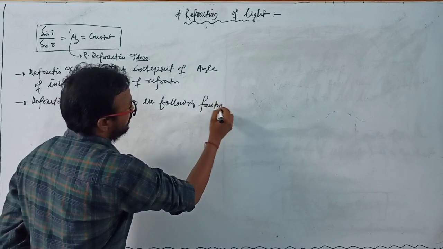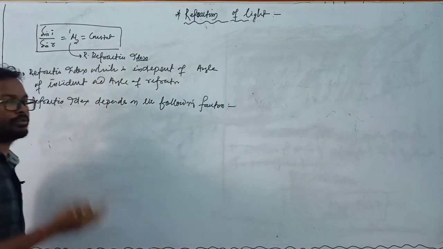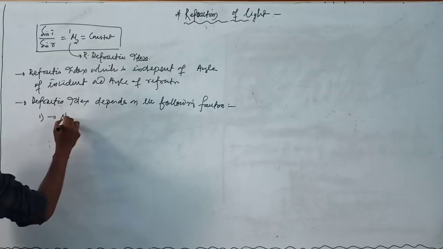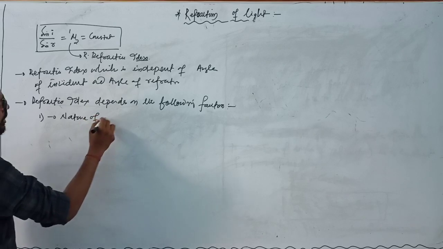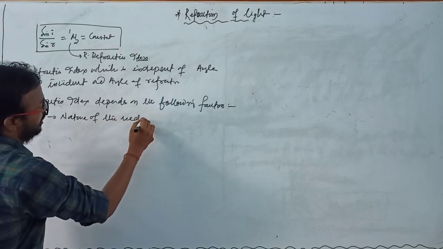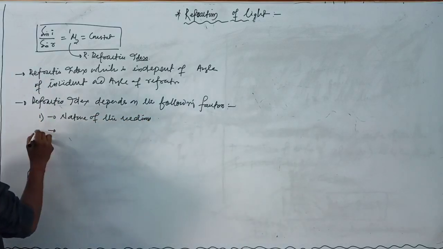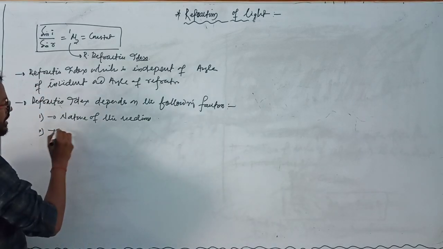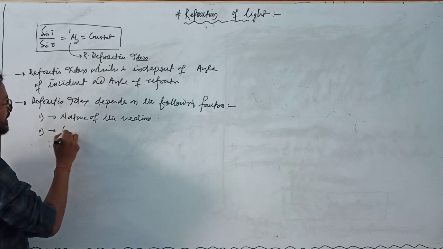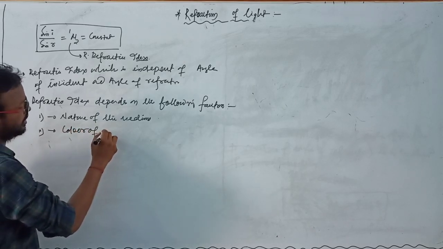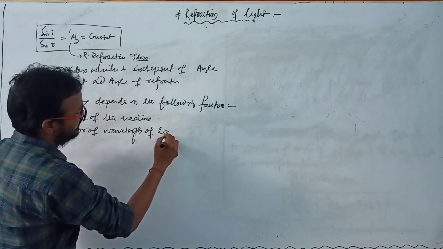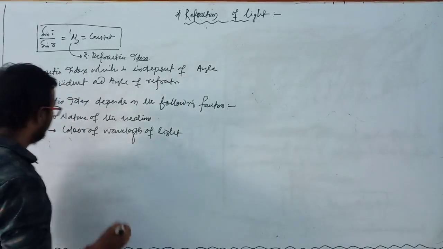the following factors, the factors on which the refractive index of two media depends. First point, it depends on the nature of the medium, or the nature of the two media. Second point, it depends on the color or wavelength of the light traveling.